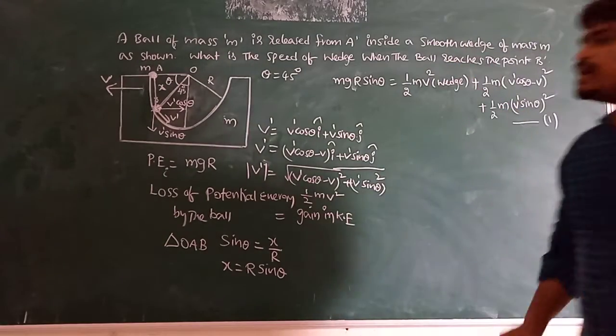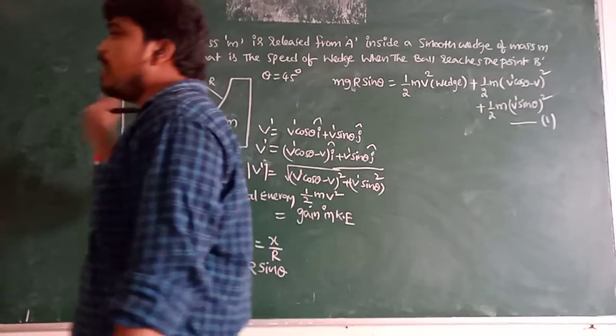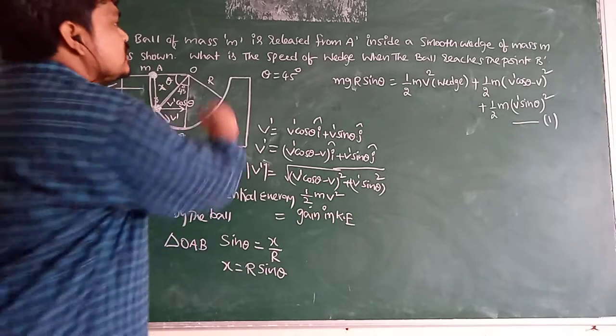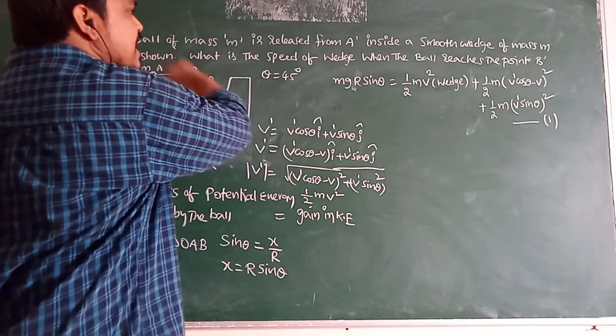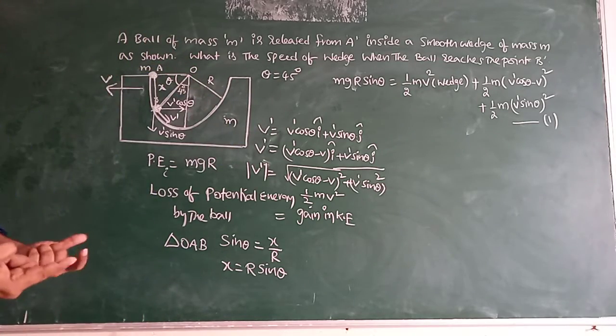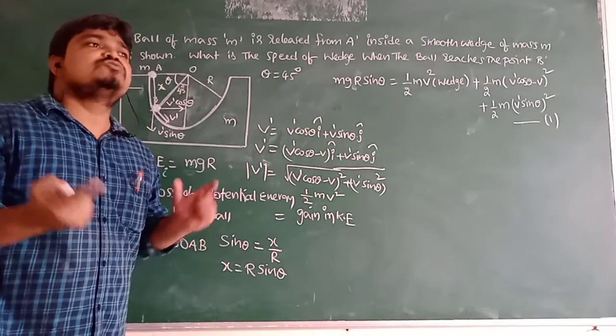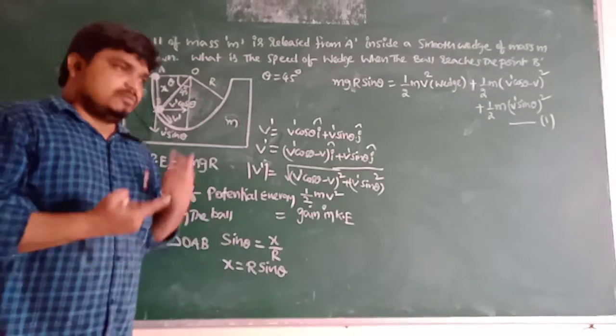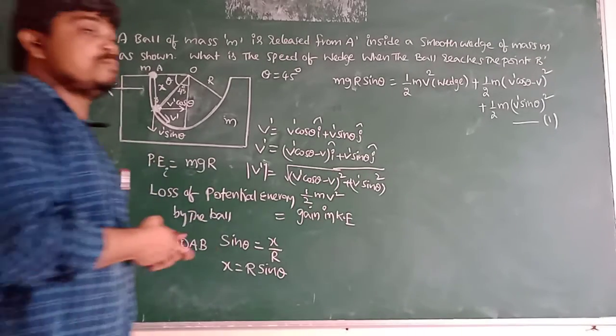Here there is no external force acting on the ball to slide down inside a smooth wedge. So when there are no external forces, the momentum of the system is conserved.